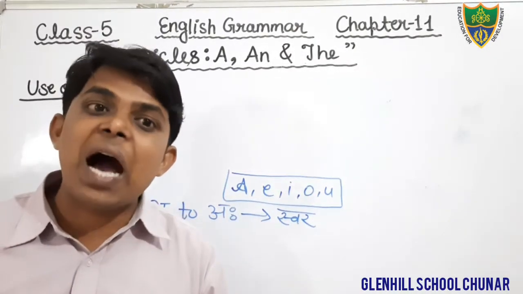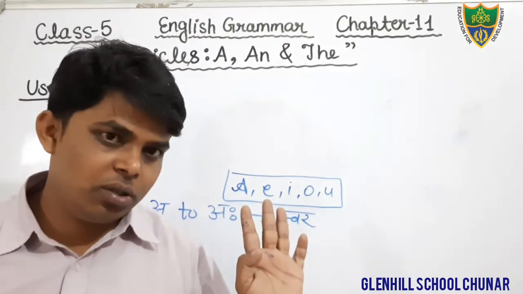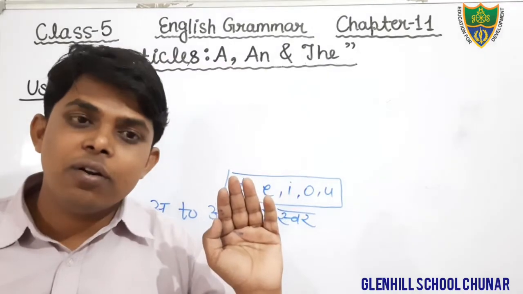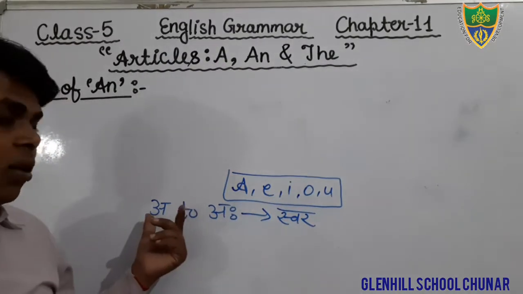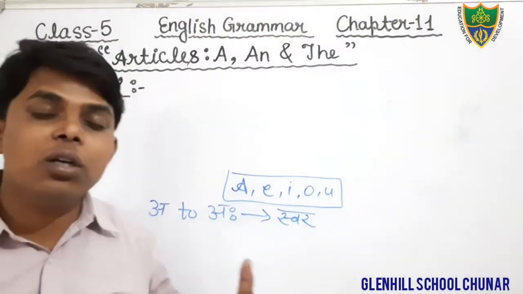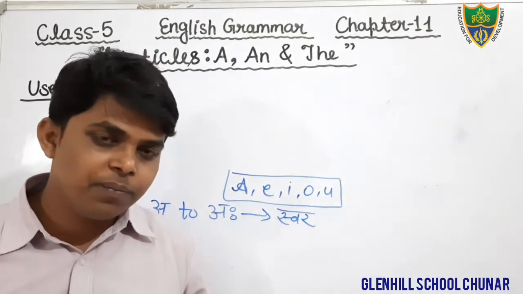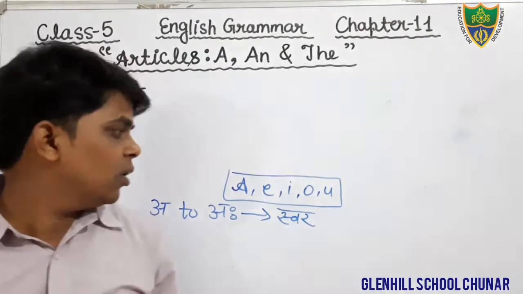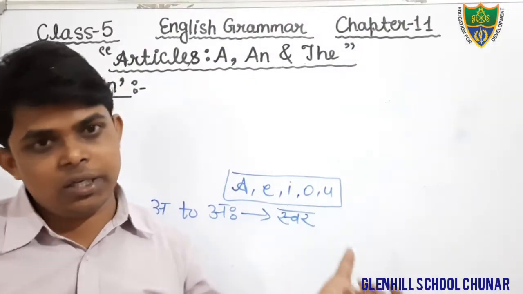We use the article an before the vowel sound. What are vowels? A, E, I, O, U. These are vowel sounds.